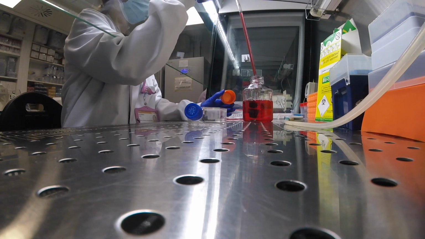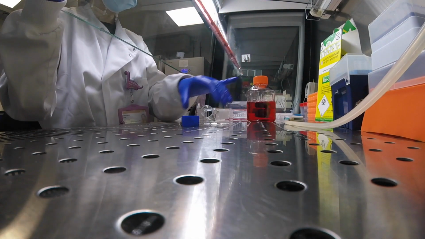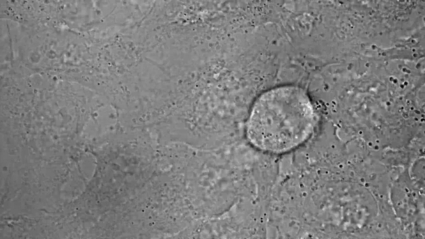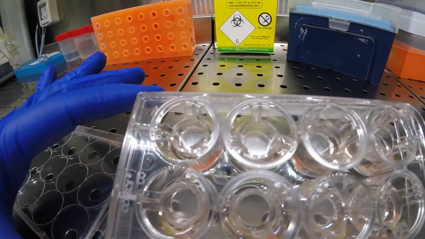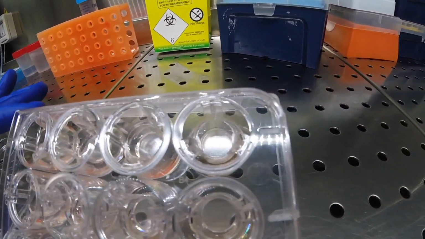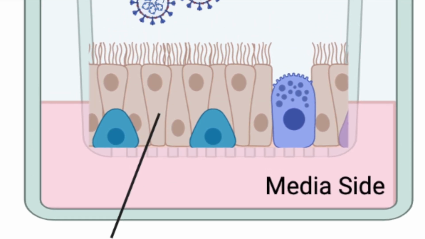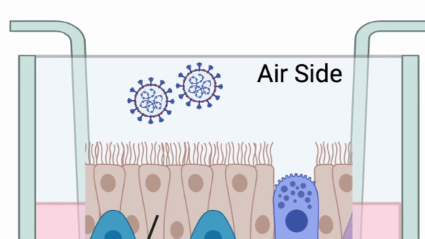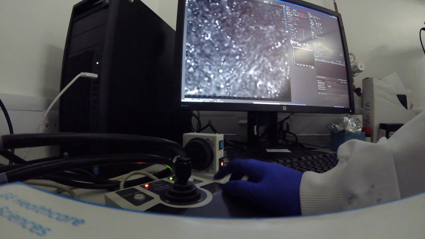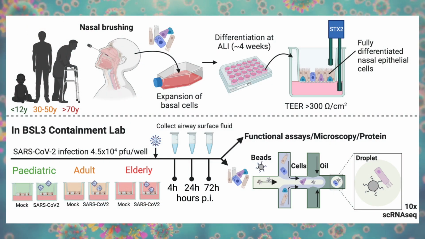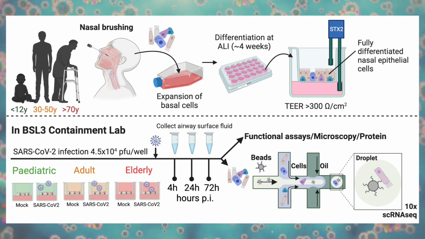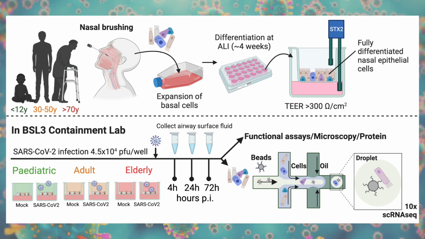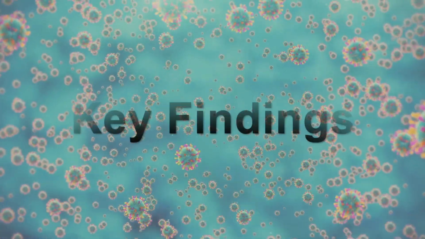So with this work, we were able to explore the nasal epithelial cells in incredible granularity. We used a multidisciplinary approach across different institutes of UCL, grew up the nasal epithelial cells here, and we carried out the infection at the Royal Free Hospital. After that, we transferred the cells to the Rain Institute, where they prepared the cells for single-cell RNA sequencing, which was carried out at the Sanger Institute, our collaborators, where they also performed the bioinformatics.